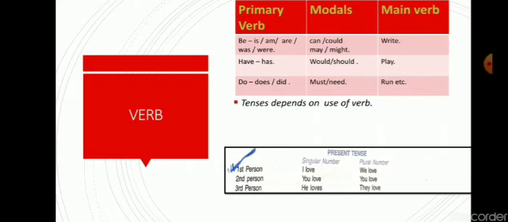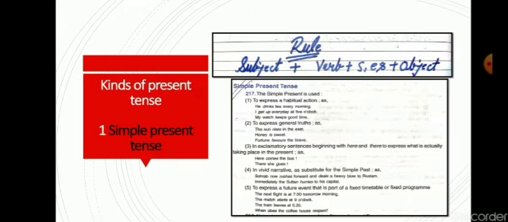Then in third person, he, she, it and all the nouns come. It is also singular number. In plural number, they.